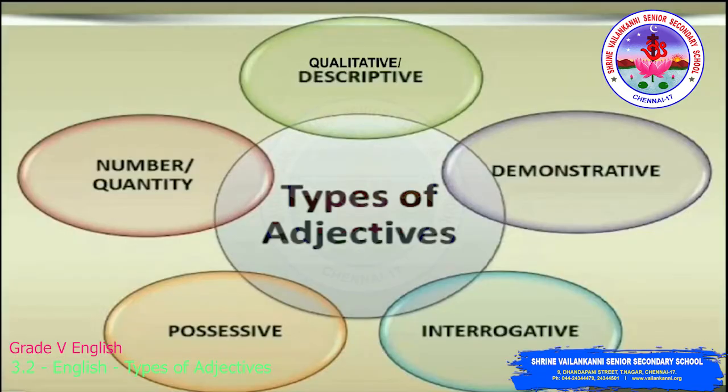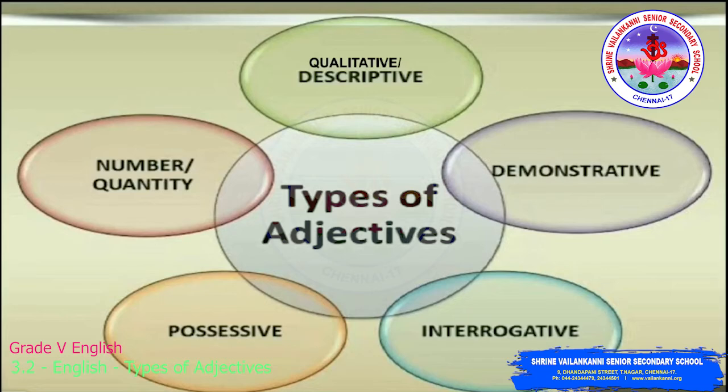We will see the types of adjectives now. Today we are going to see 6 types of adjectives. First one is adjective of quality. We can also say qualitative adjective or descriptive adjective.